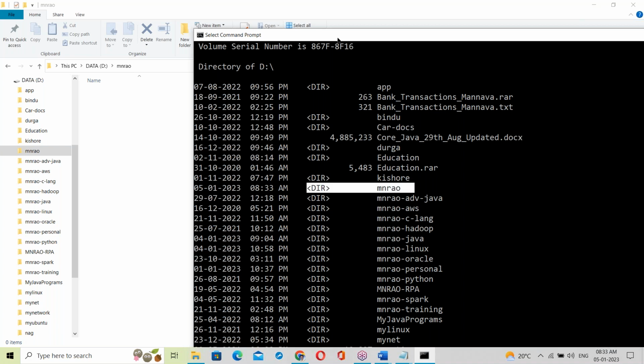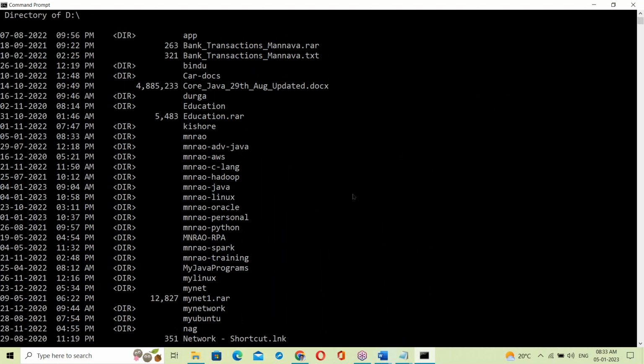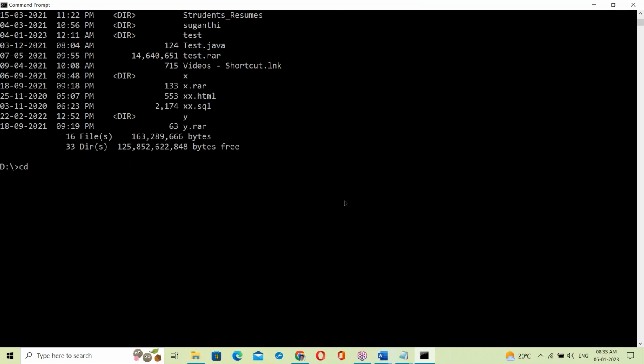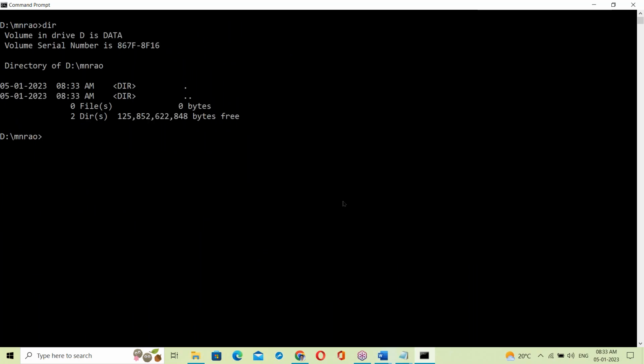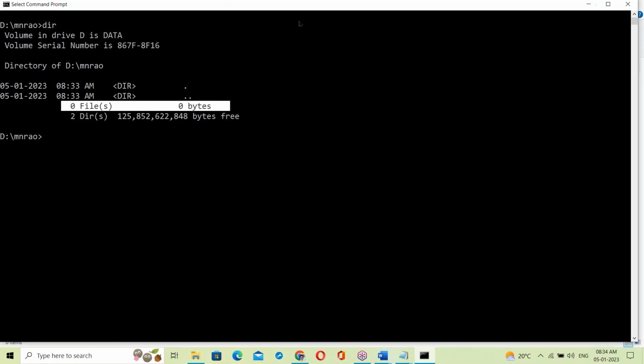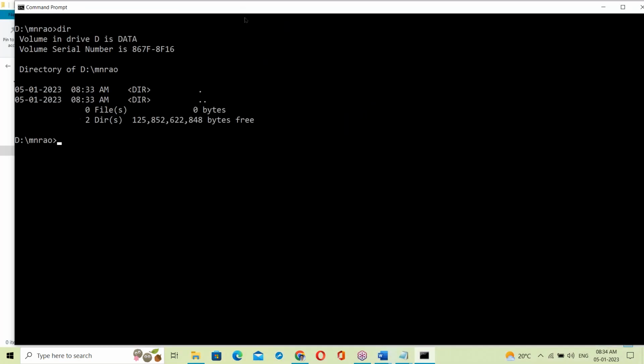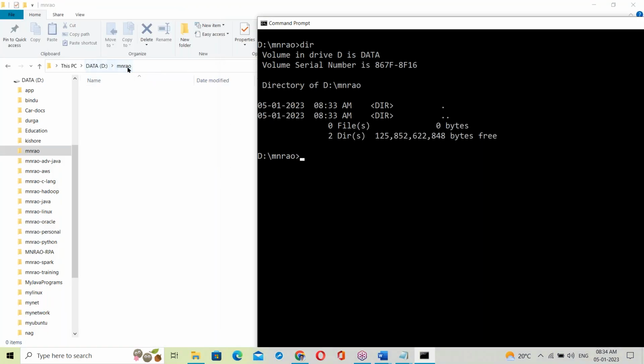Now we should go to the mn row directory. CD mn row, changed. CLS to clear the screen. DIR shows nothing, it's empty: 0 files, 0 bytes. See, this is the D drive mn row folder, right?